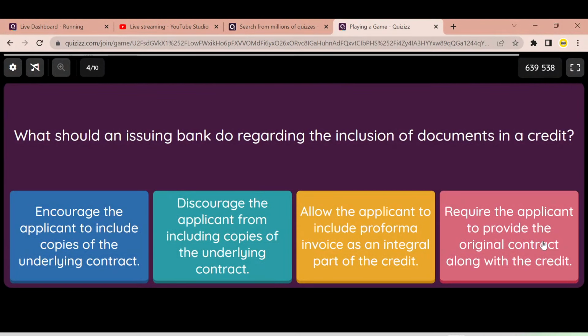What should an issuing bank do regarding the inclusion of documents in a credit? You have 30 seconds to answer this. If you are midway through the streaming and you want to join the quiz, you can see the code here on the top right corner. Go to the quizzes website and under enter the code, you can simply write these numbers and join the quiz.